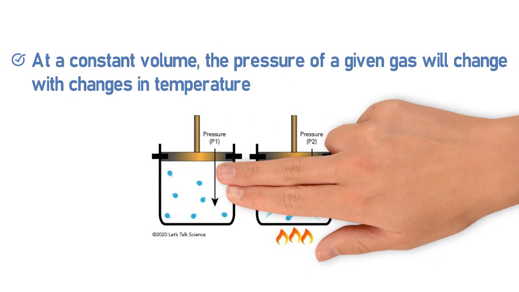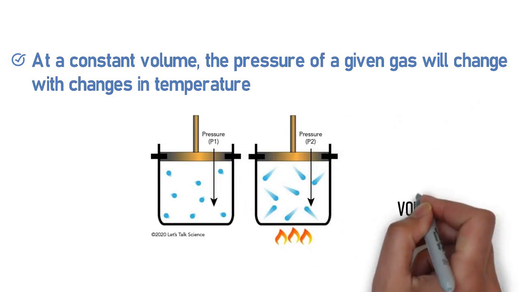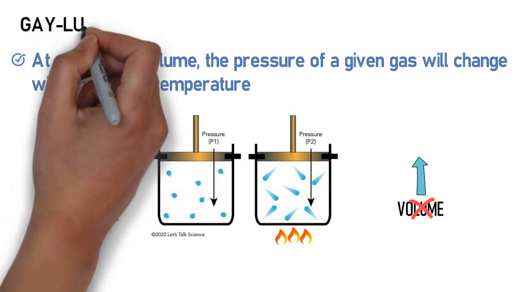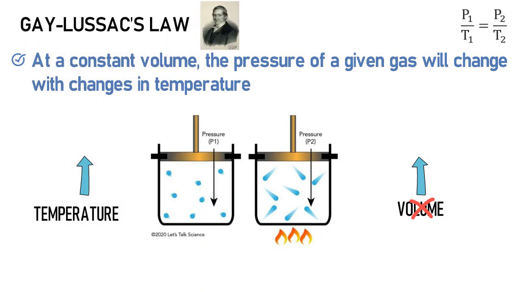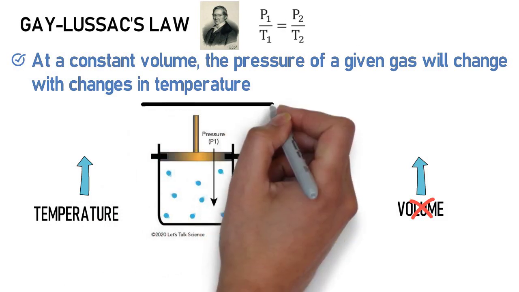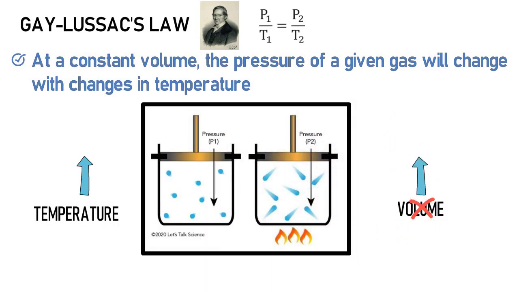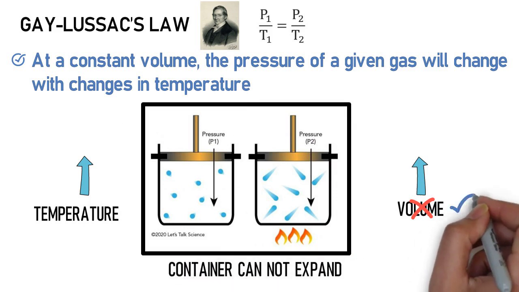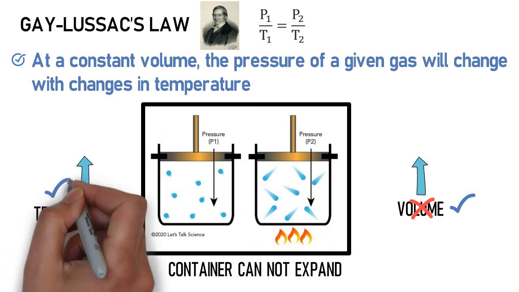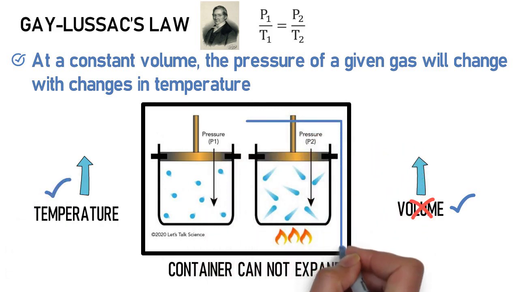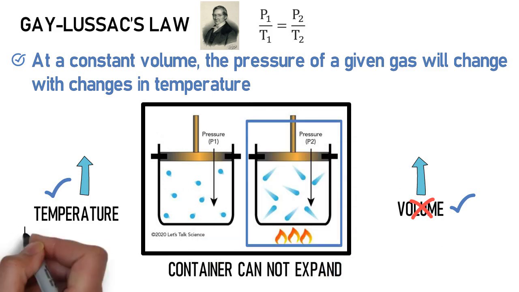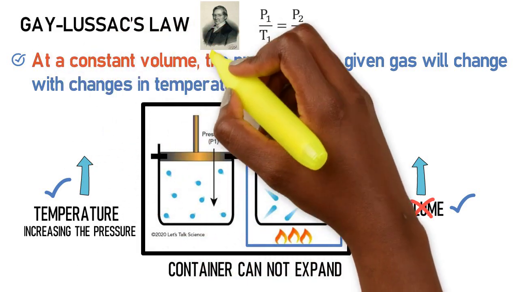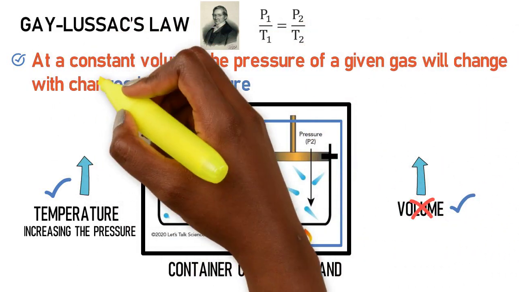But what happens when the container that houses the gas is not flexible and therefore the volume cannot be increased when the temperature increases? This is where Gay-Lussac's law comes in place. It is basically the same principle as Charles' law, but here the container is rigid versus flexible. Since the container cannot expand for the volume to increase, then the volume has to remain constant. And what happens is that with an increase in temperature, the rapidly moving gas particles try to push against the rigid walls with force, therefore increasing the pressure inside the container. In summary, if the volume remains constant, a rise in temperature will lead to a rise in pressure.